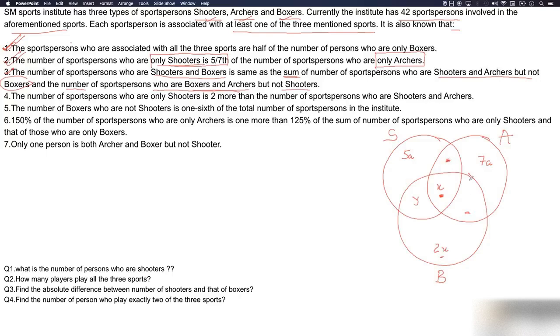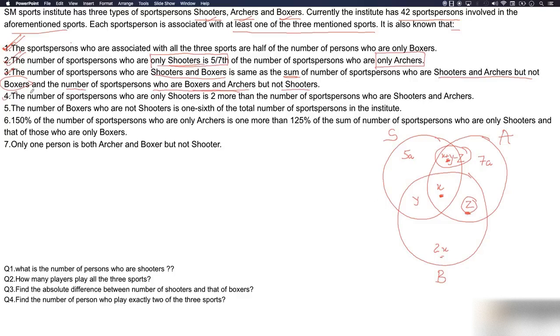So this plus this should be X plus Y. Let's suppose we name this region as Z, then what would this region be? This would be X plus Y minus Z, this region. Fine, if this is Z.